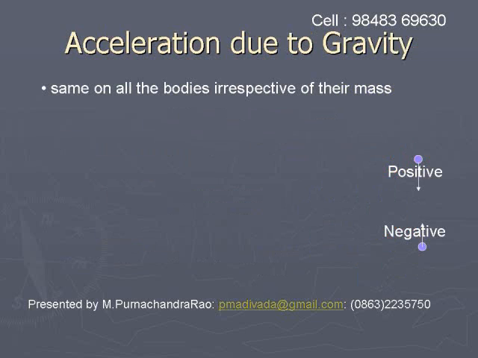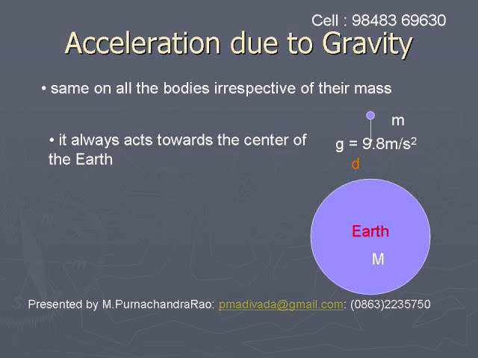How is acceleration due to gravity observed? The value of acceleration due to gravity is the same on all bodies irrespective of their mass. Irrespective of the mass, the same acceleration acts on all the bodies. This acceleration is always directed towards the center of the Earth. The direction of this acceleration is towards the center of the Earth.